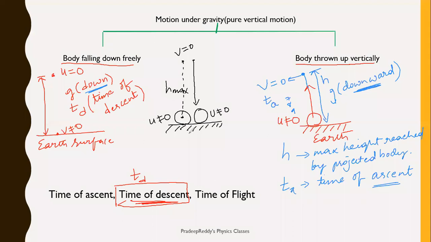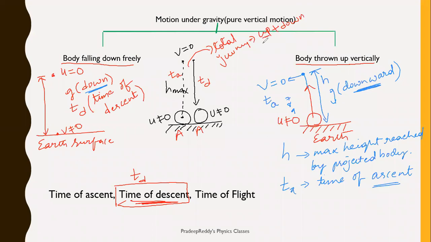Now, what is the time taken by the body to reach upward? This is time of ascent. What is the time taken by the body to fall down? It is called time of descent. It starts at position A and comes back to the same position A, right? This is the total journey, which is nothing but upward plus downward motion.